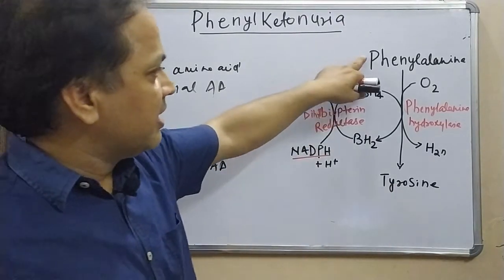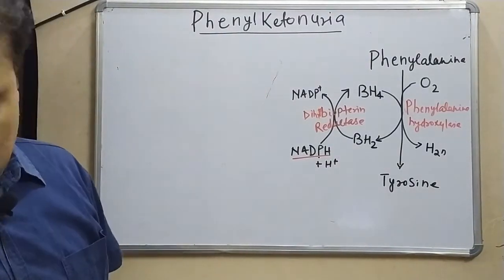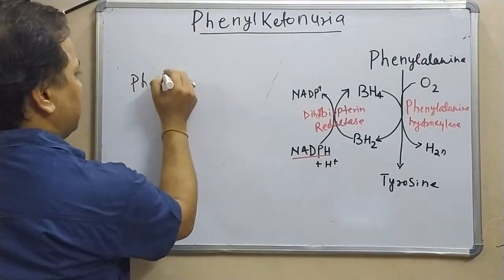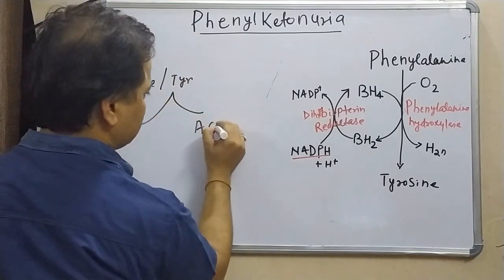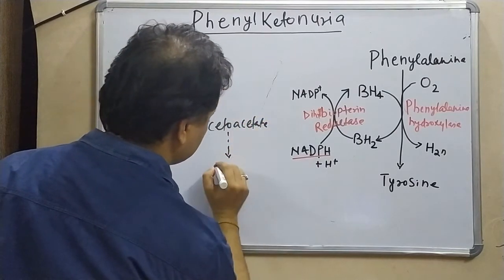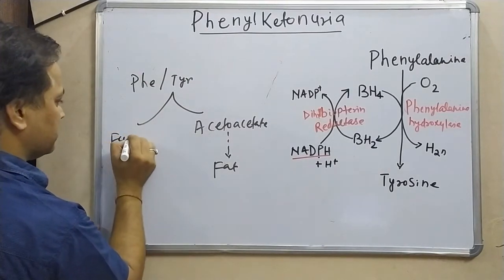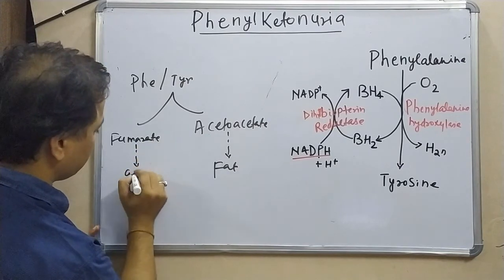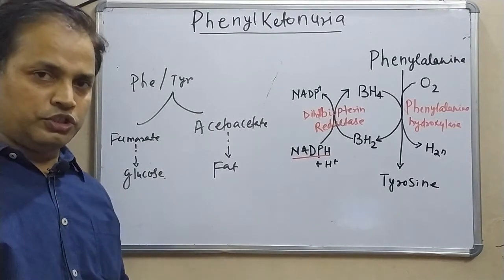If you look at the metabolic processes of both phenylalanine and tyrosine, how they are going to be metabolized: during the metabolic process, both will give us acetoacetate, which ultimately gives us fat synthesis, and fumarate, which will be converted to glucose depending on the body's requirement through the gluconeogenesis process.